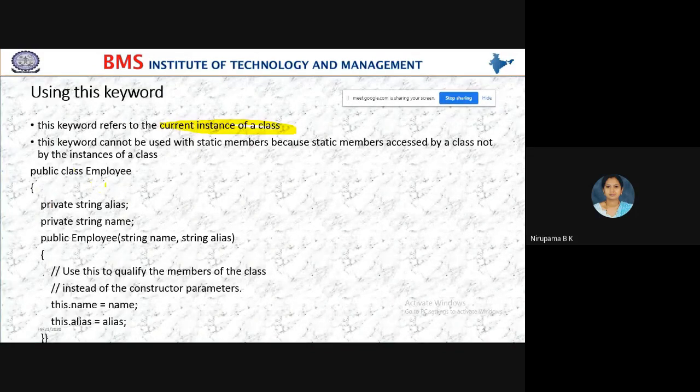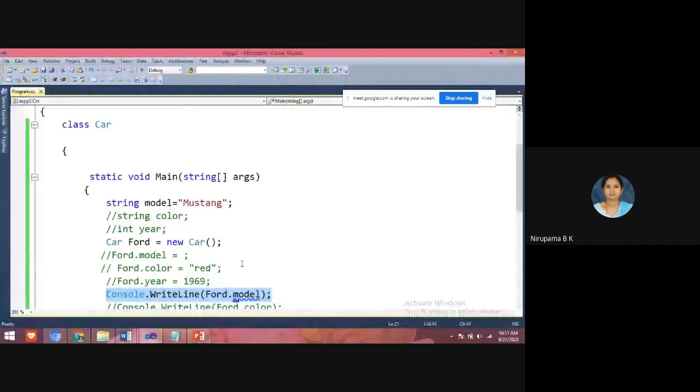Here I have taken one class, the Employee class. In the Employee class, I have taken two variables, alias and name, which are two string variables. See students, in the previous program, I created an object. But here, using the this keyword, I am accessing the members of the class. Just now I showed you the example program.